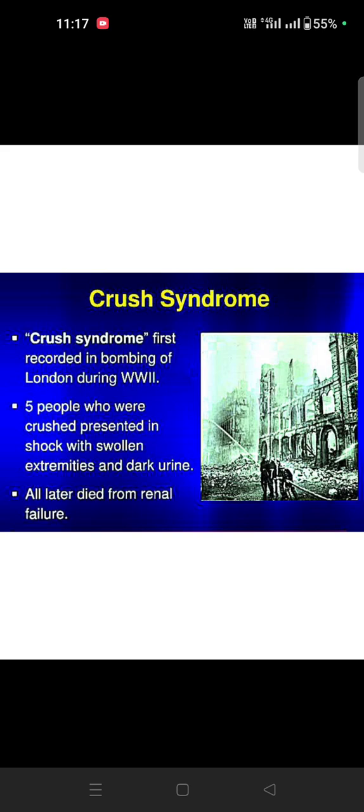It was first recorded in the bombing of London during the Second World War. Five people were crushed, presented with shock and swollen extremities with dark urine. Later, due to renal failure, they died. Okay.